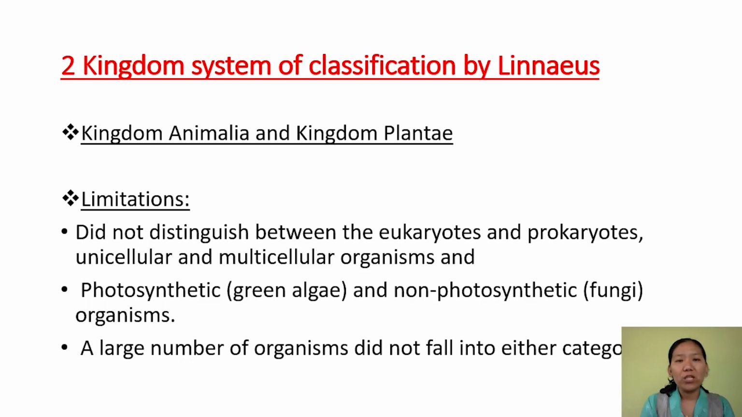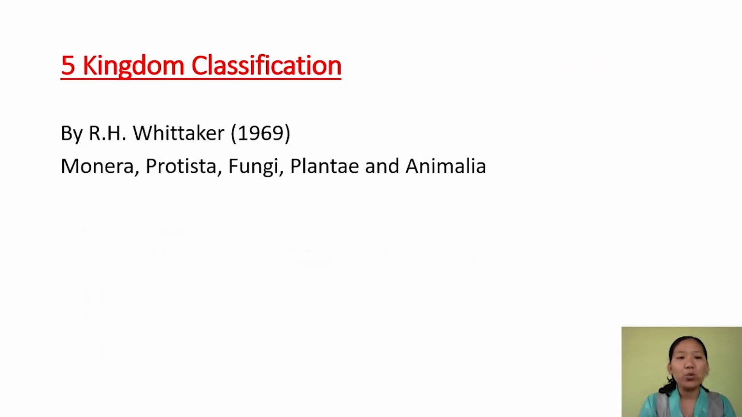Because of this, various scientists have used different criteria to classify organisms into various kingdoms. Finally, the most accepted form of classification was proposed by R.H. Whittaker in 1969. He used various criteria, and based on that, he classified all the organisms under five kingdoms. They are Monera, Protista, Fungi, Plantae, and Animalia.